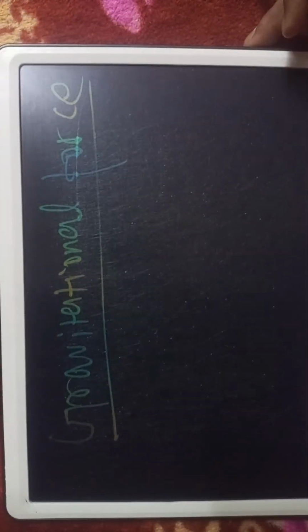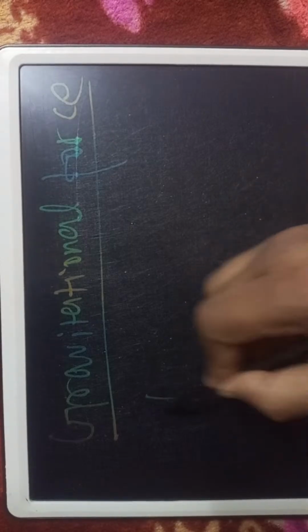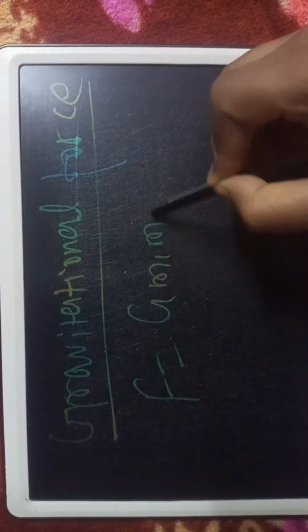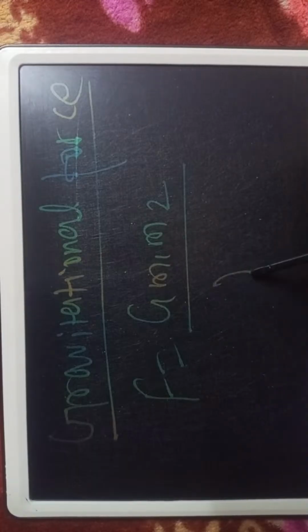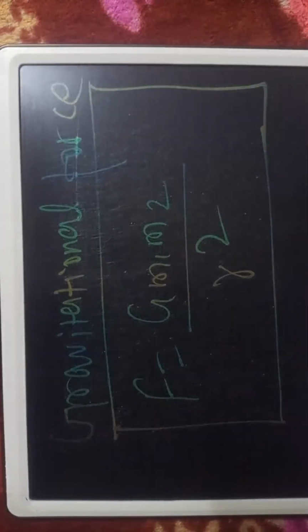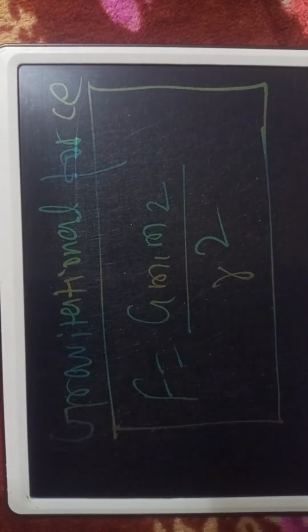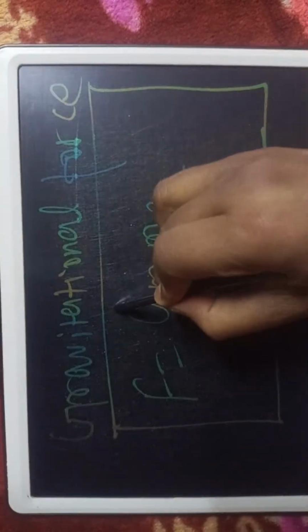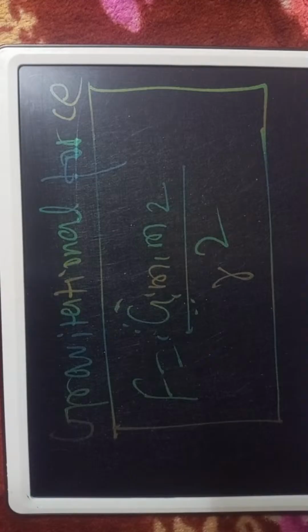Now we'll move to another topic, gravitational force. F is equal to G m1 into m2 by R squared, or writing D squared. This is the most important formula of gravitational force. F is equal to G, where G is a constant value, and m1 m2 by D squared.